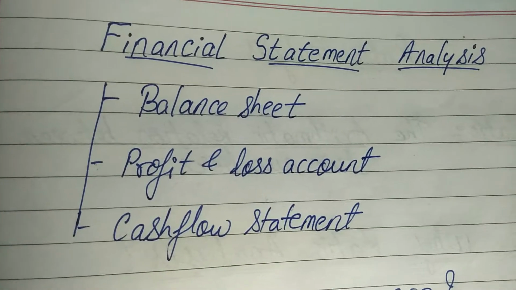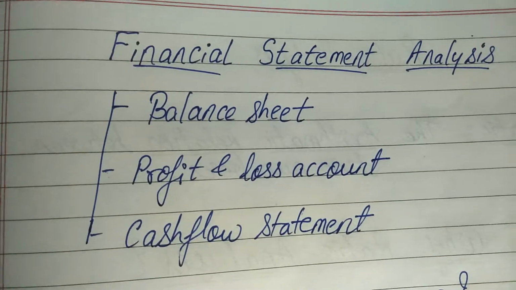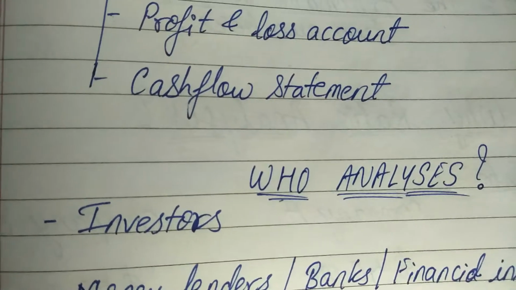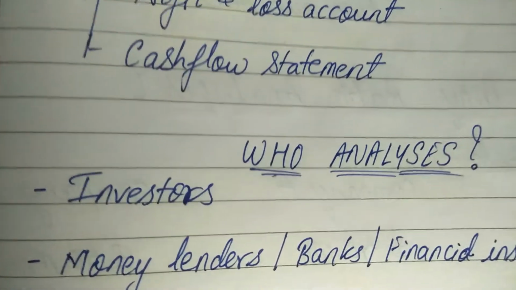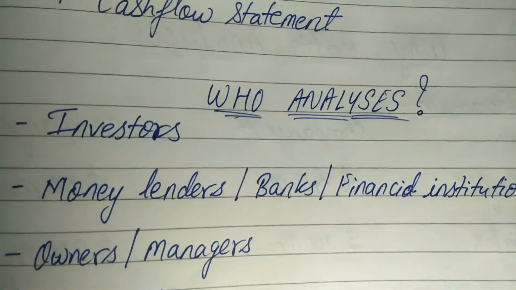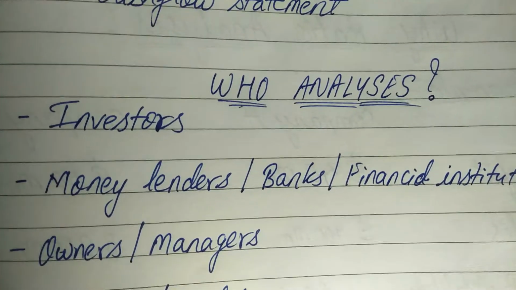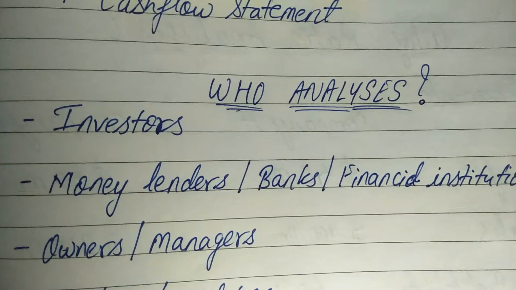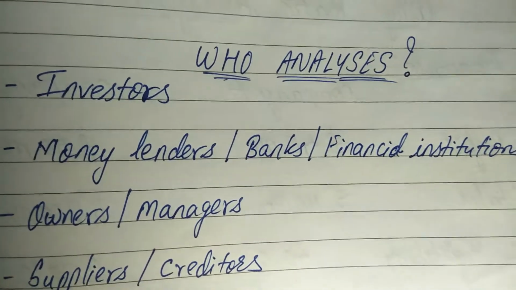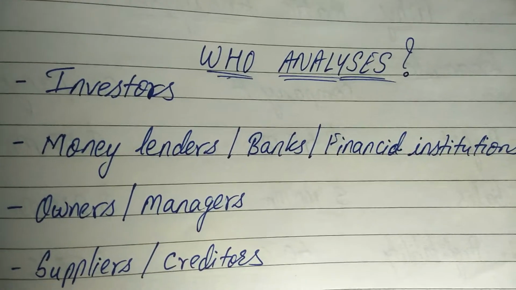So these statements are to be analyzed and then we can say that we have done the financial statement analysis. Now by the way, who does this analysis? For whom is this analysis really important? The first stakeholders who analyze the financial statements of a company are the investors. These investors are like you and me. It could be retail investors, individuals who are interested in investing into stocks and bonds of a particular company.